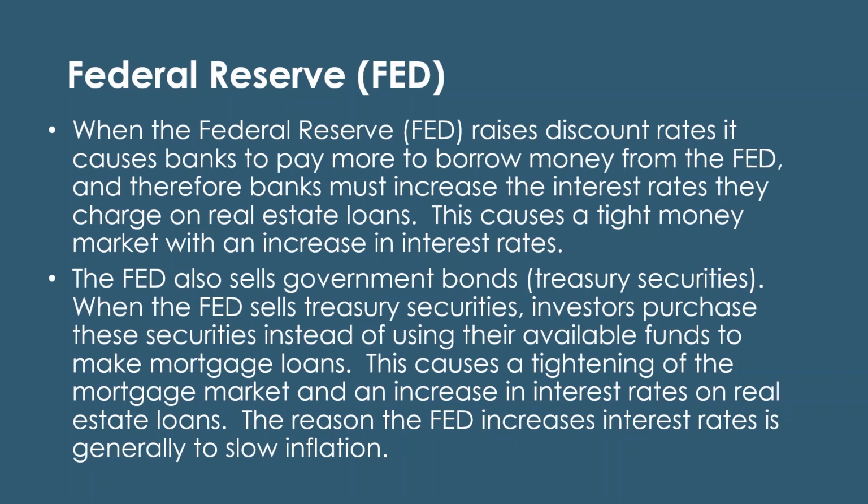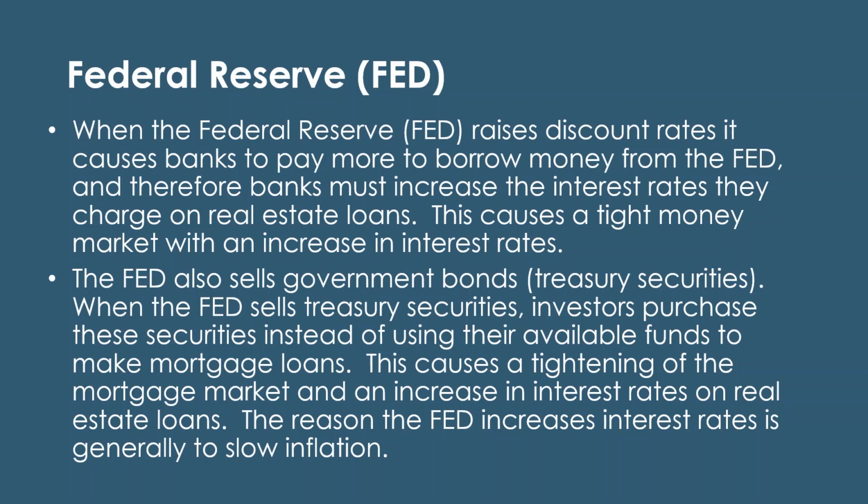Now, there are 2 different rates that they use: a federal funds rate and a discount rate. On the state exam, they use the discount rate. This is what the central bank, the Federal Reserve, charges local and national banks to borrow money. So when they raise that discount rate, banks have to pay more to borrow money from the Fed. And therefore, banks must increase the interest rates they charge on real estate loans, because if they're borrowing from the Federal Reserve at a certain interest rate, they have to put a margin on top of that to make a profit, and so it'll go higher.